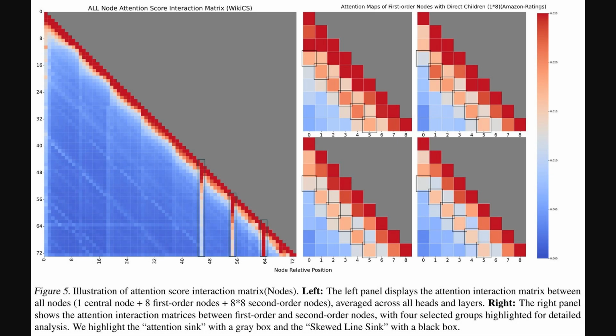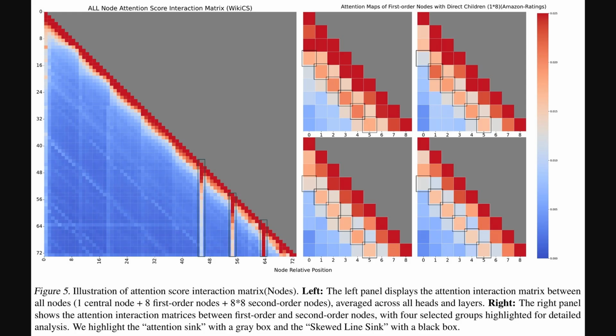Alright, so to visualize these attention issues more concretely, this figure shows an attention score interaction matrix on the left. This matrix is essentially a map, charting out how much attention is paid between all the different nodes in the graph. Then, on the right, we see more detailed attention maps.